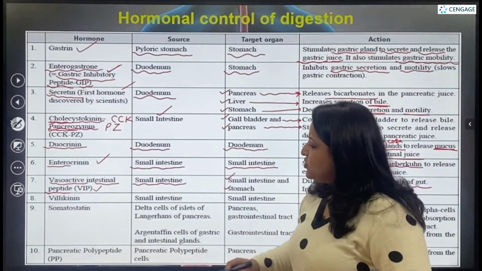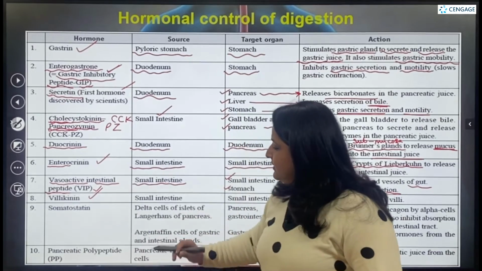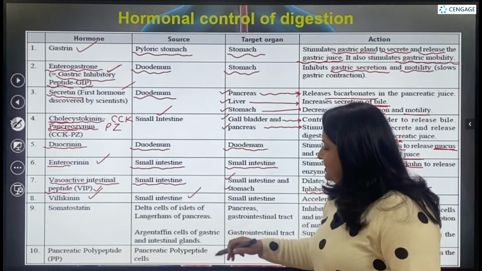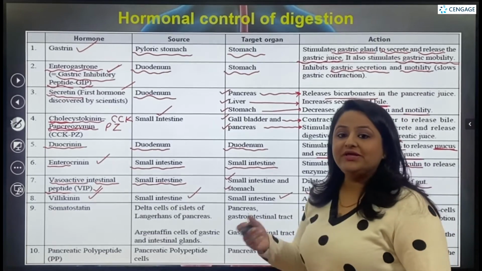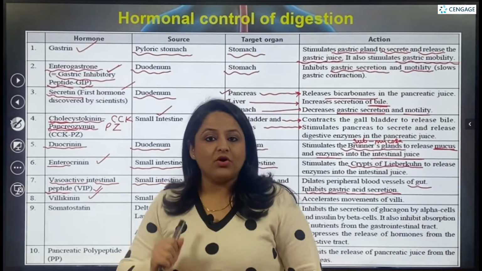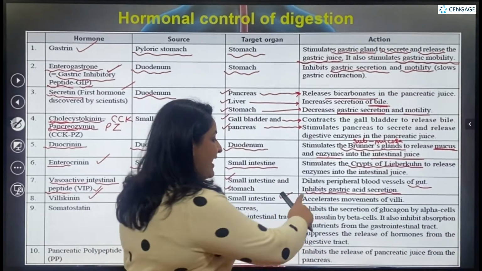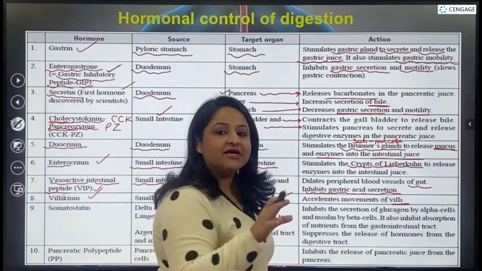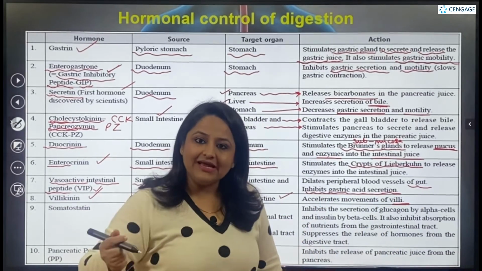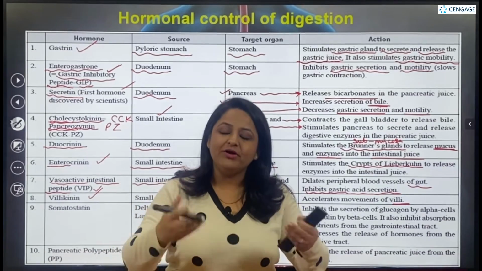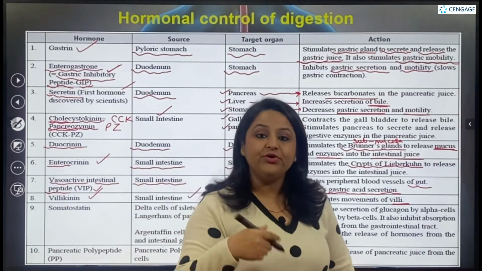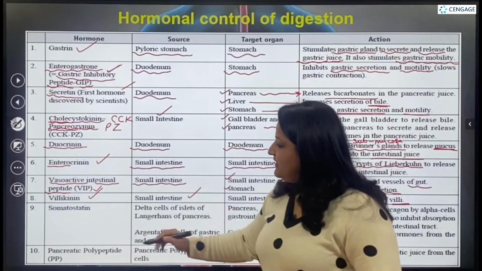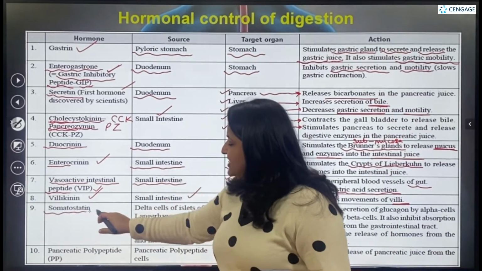Then the next hormone is villikinin. This is sourced from the small intestine and it targets the small intestine only. What is this hormone going to do? It is going to accelerate the movement of villi. From the name itself, we can come to know villikinin is going to accelerate the movement of villi, which helps in the absorption process. Then there is this hormone known as somatostatin.